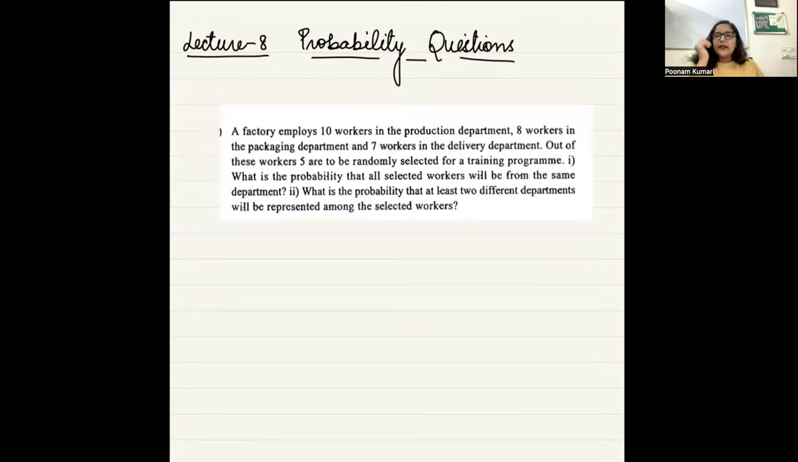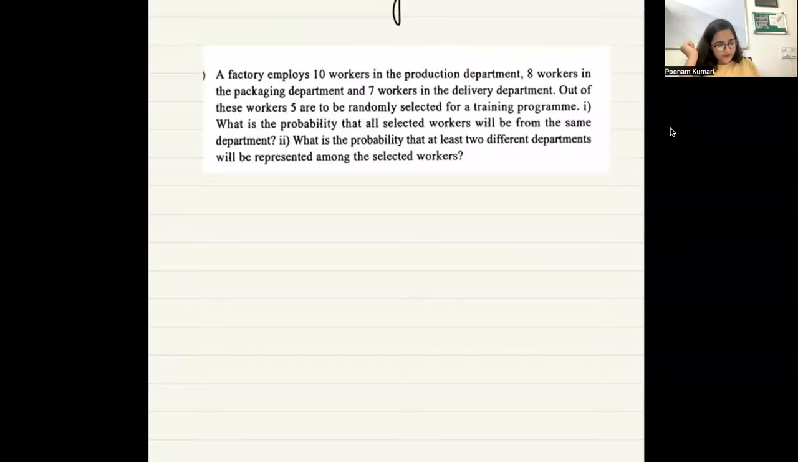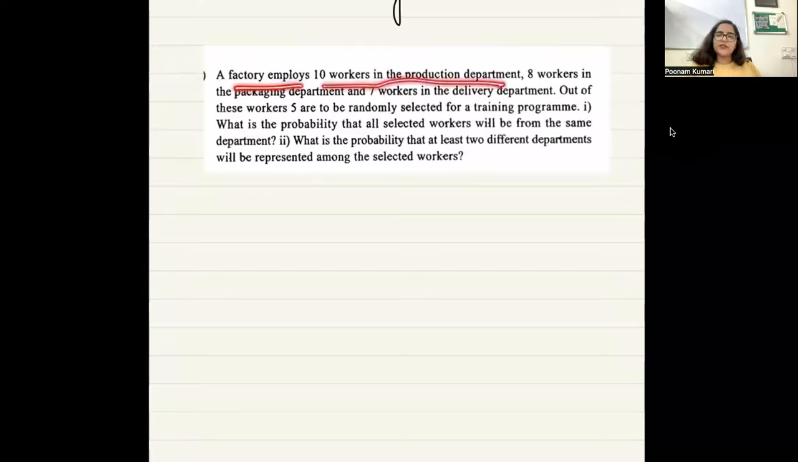Okay, let's start reading this problem and let's try to solve it now. So you guys can also start working side by side, read the question and see what all is given. There is a factory which employs 10 workers. A factory employs 10 workers in the production department, 8 workers in the packaging department, and 7 workers in the delivery department. So there is a factory